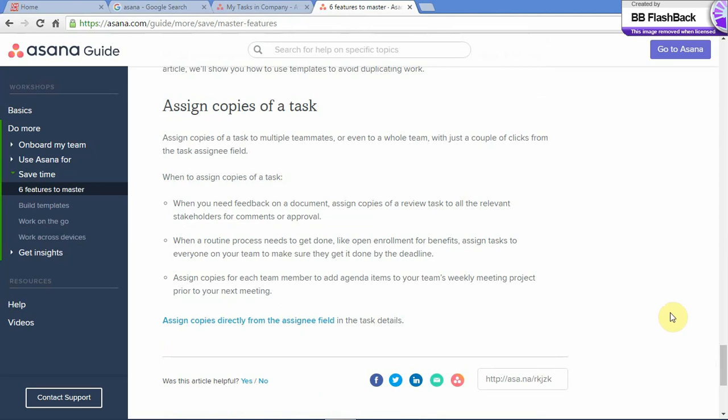When a routine process needs to get done, like enrollment for benefits, assign tasks to everyone in your team to make sure they get it done by the deadline. Assign copies for each team member to add agenda items to your team's weekly meeting project prior to your next meeting.